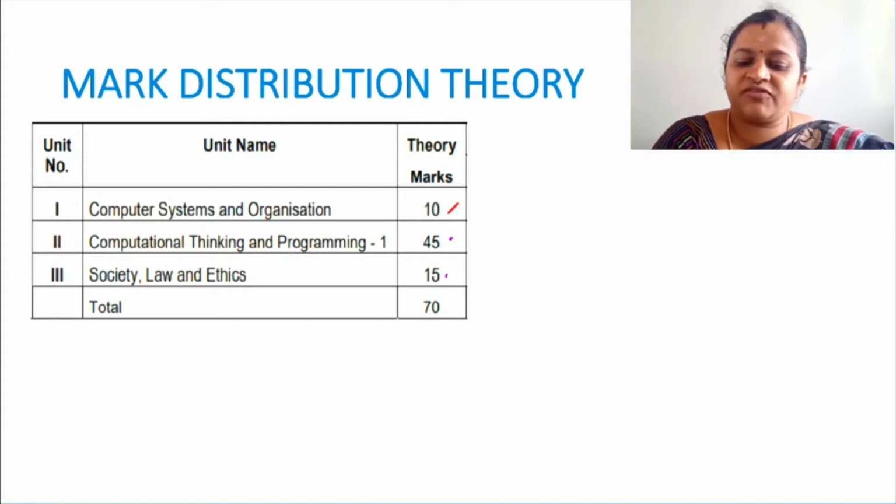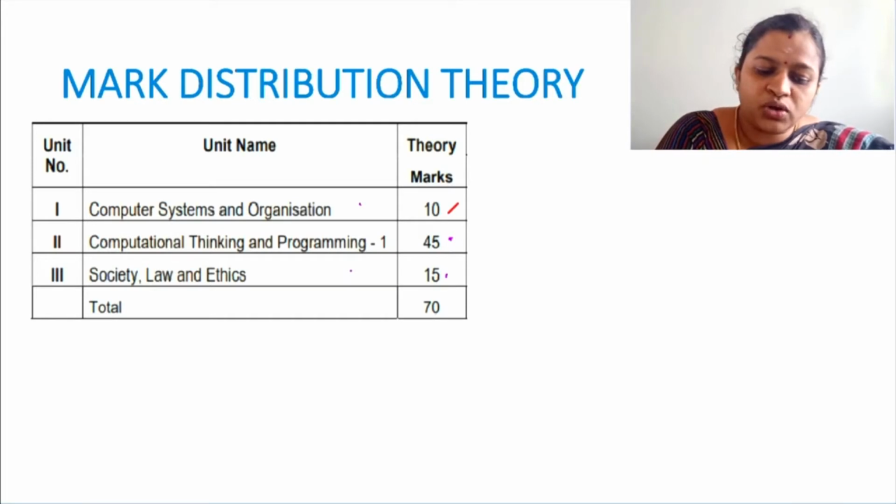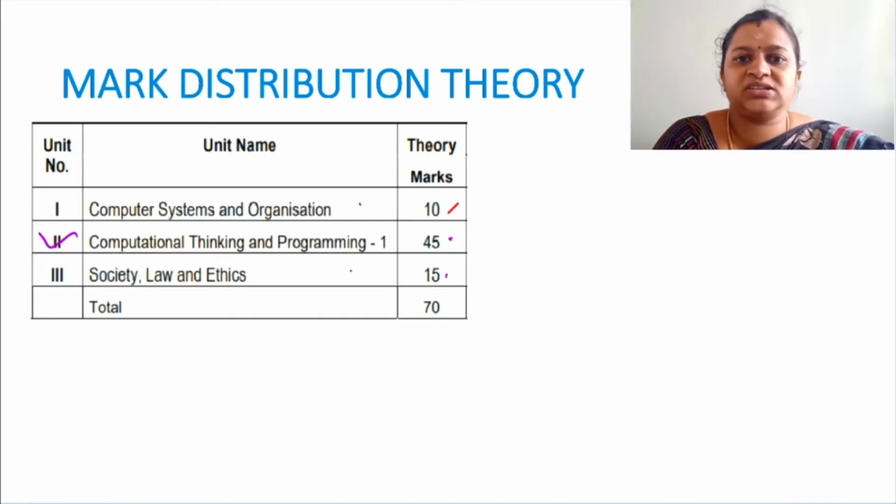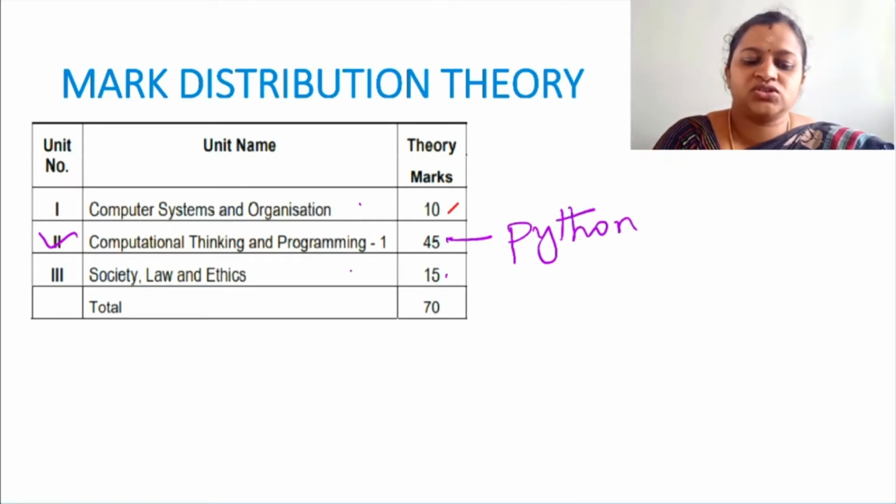You will be getting questions for 10 marks from unit 1, 45 marks from unit 2 and 15 marks from unit 3. So if you take this, unit 2 is going to be the major part of your computer science. So here you will learn the programming language Python. Okay. So now we are going to start with unit 1, computer system and organization. The basics of computers and its architecture. So first let us see this first unit.